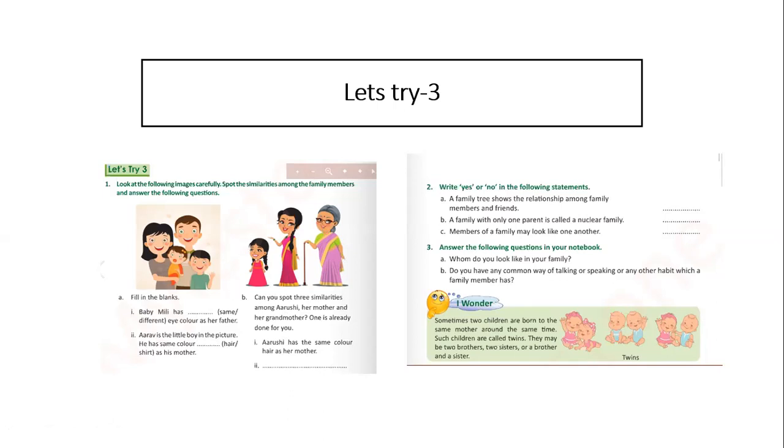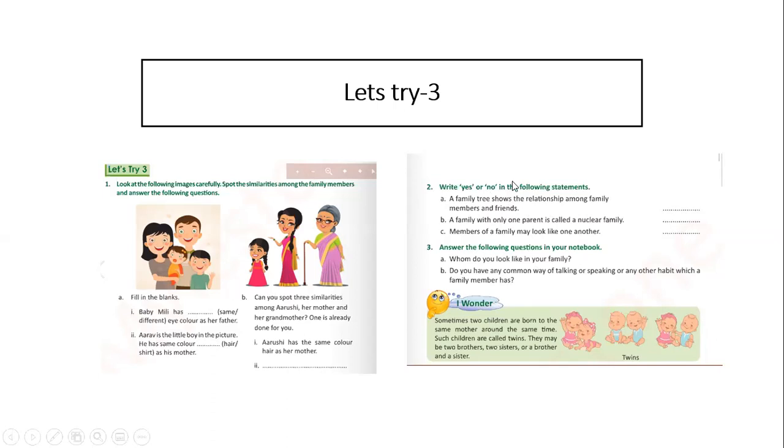The eyes are same, looking same. The eye colors are same, right? And they have long hair, the same as her mother. So like that, you can spot some of the similarities and then you can put the answers over here.